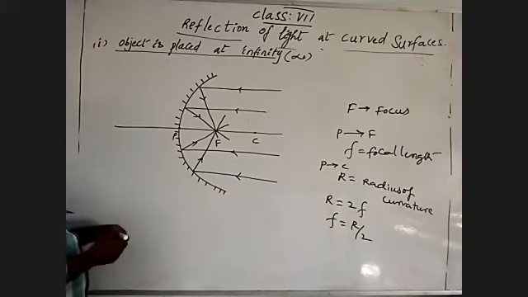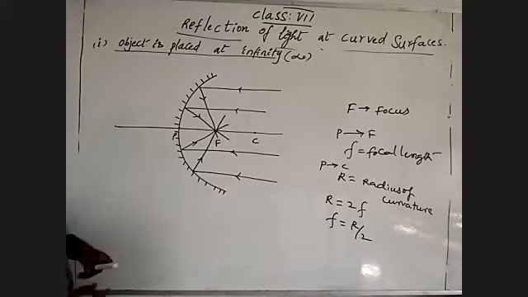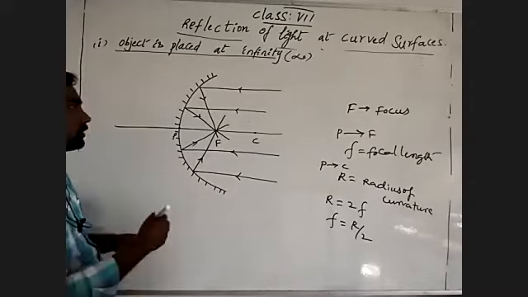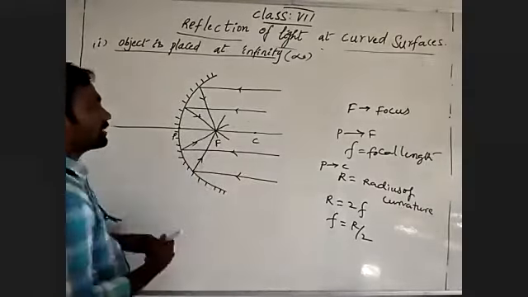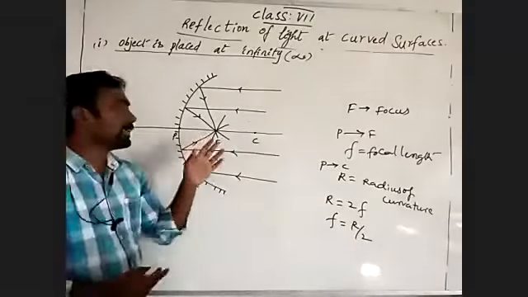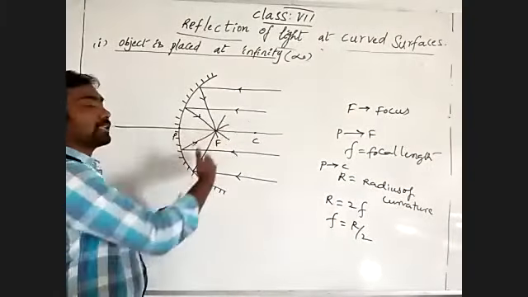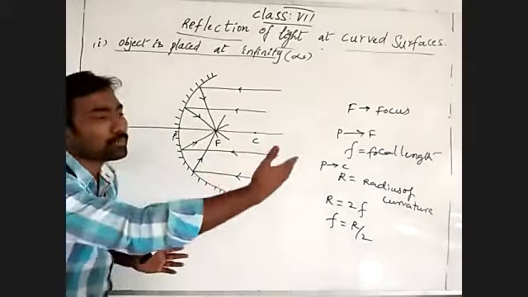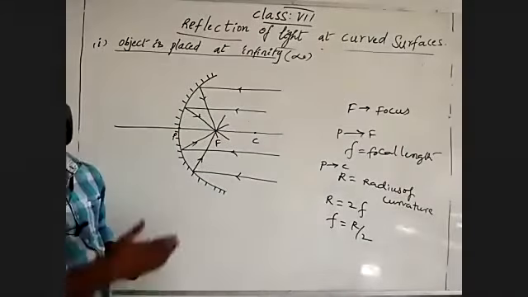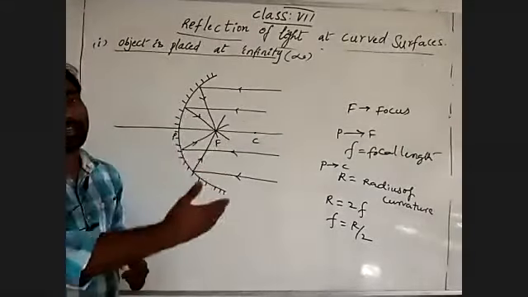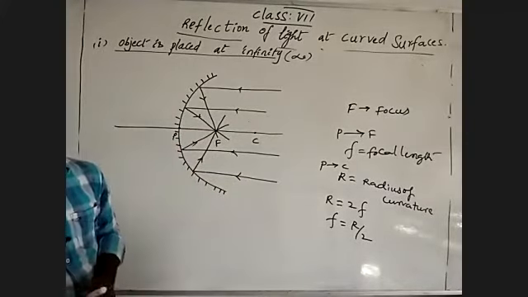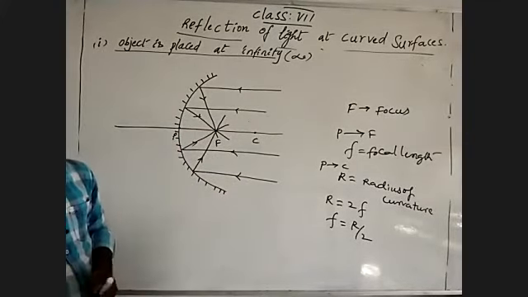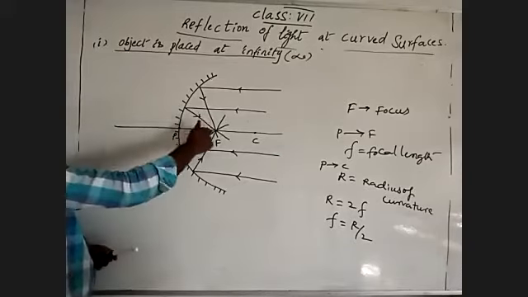Coming to that, real images are inverted and virtual images are erect. The light rays are reflecting back, so where the reflected rays intersect means in front of the mirror. The image forms in front of the mirror, so we have to use a screen to get the image. Understand?